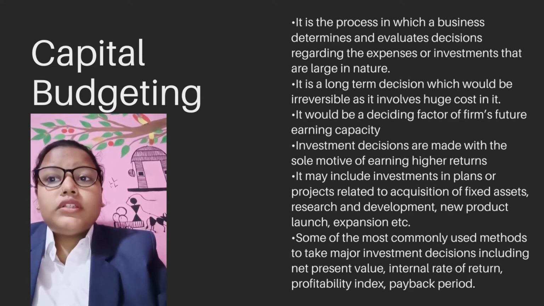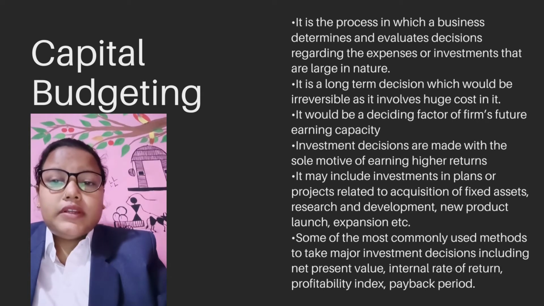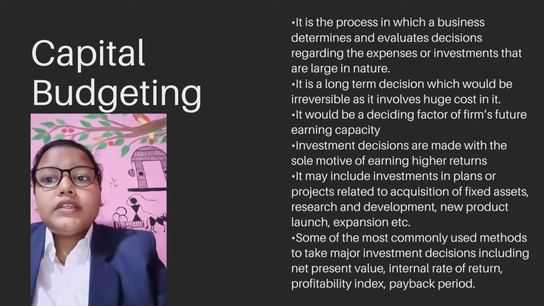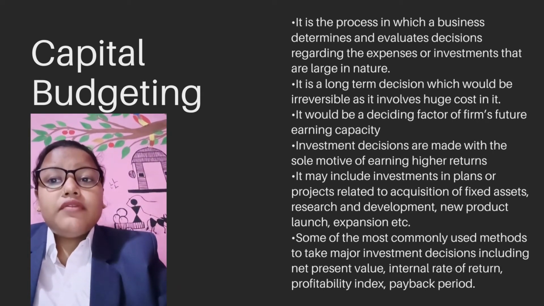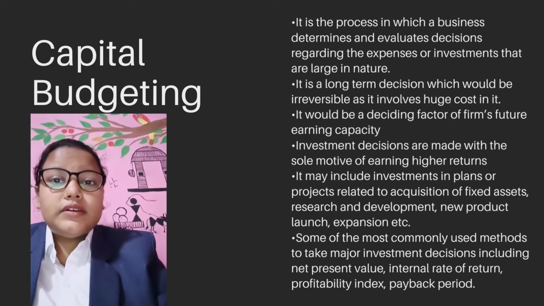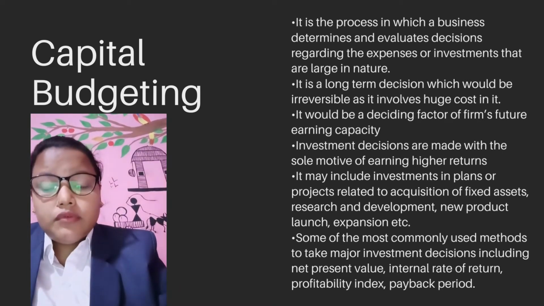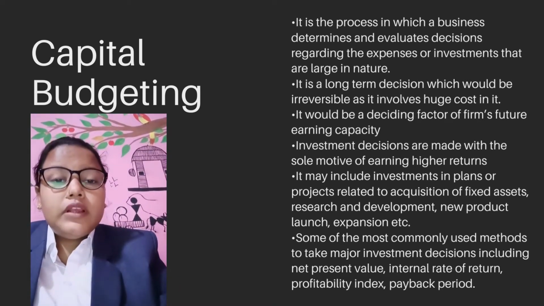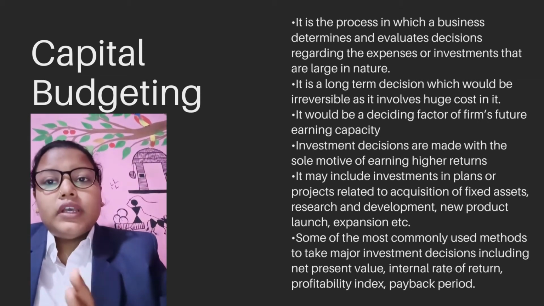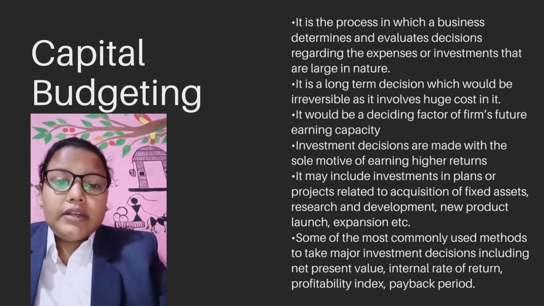It is a long-term decision which would be irreversible as it involves huge cost. It would be a deciding factor of the firm's future earning capacity. What the firm will earn in the future, it decides that.